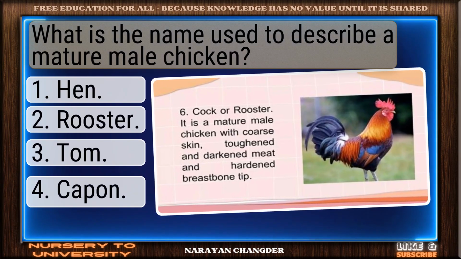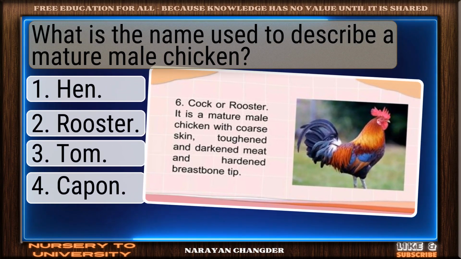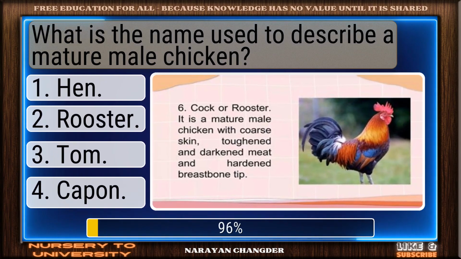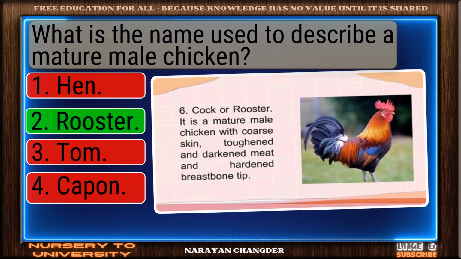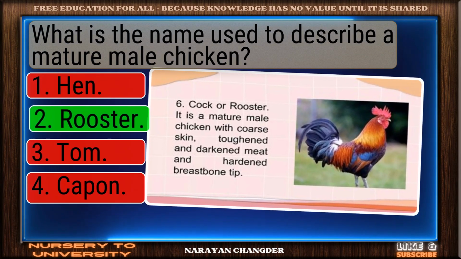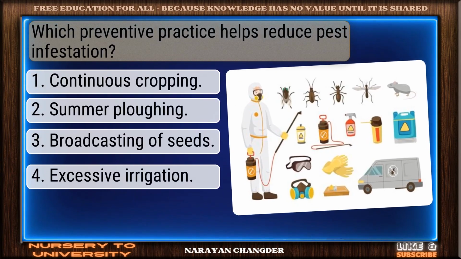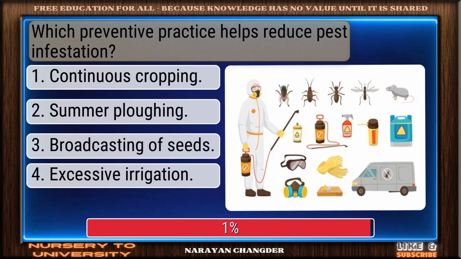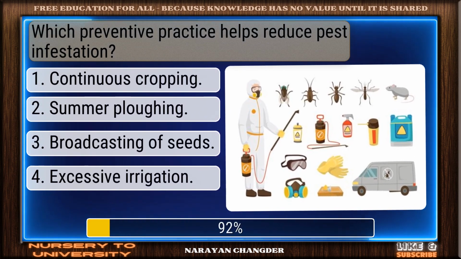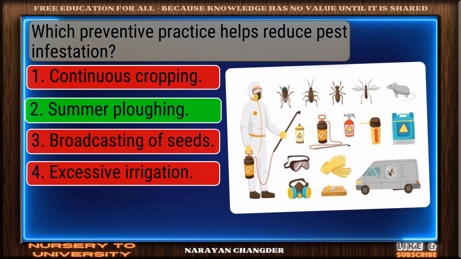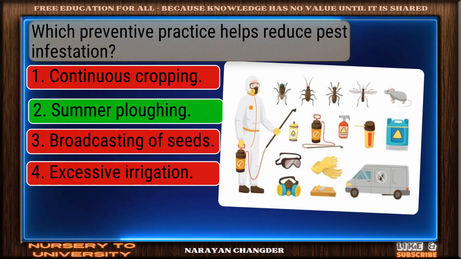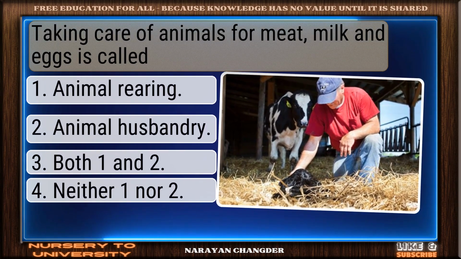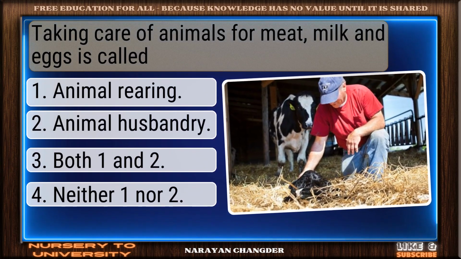Question number 66. What is the name used to describe a mature male chicken? Correct response. Rooster is the most accurate answer. Question number 67. Which preventive practice helps reduce pest infestation? Right choice. Summer ploughing is the best answer. Question number 68. Taking care of animals for meat, milk, and eggs is called.